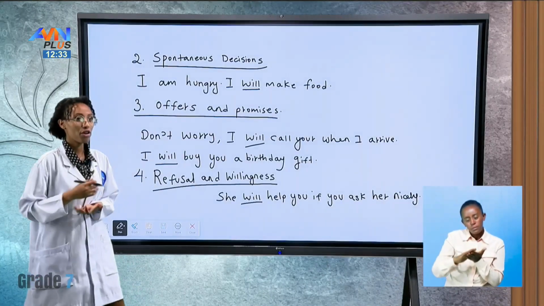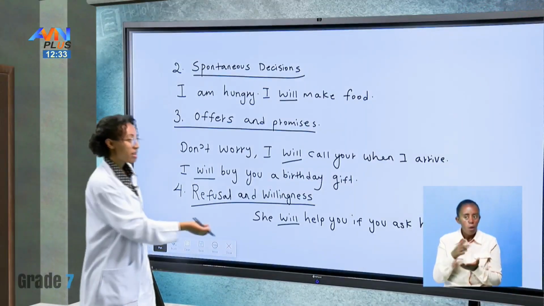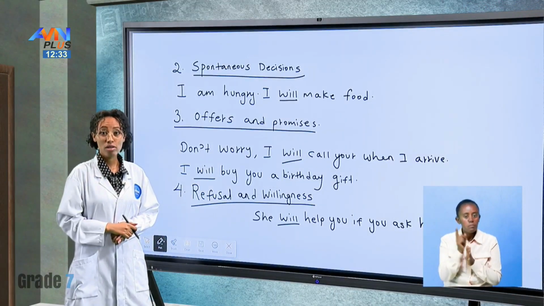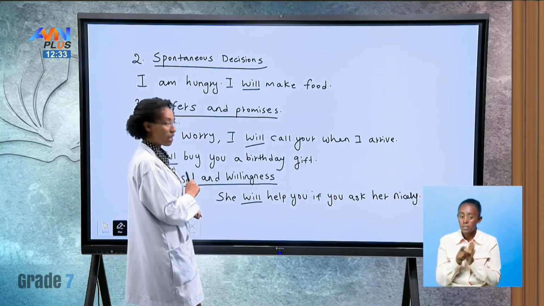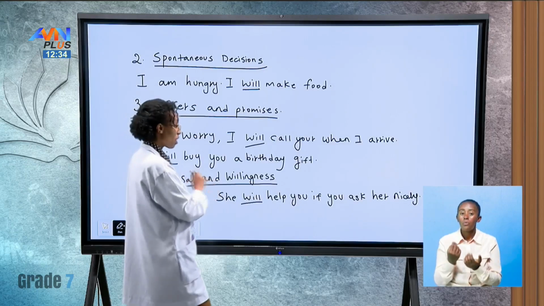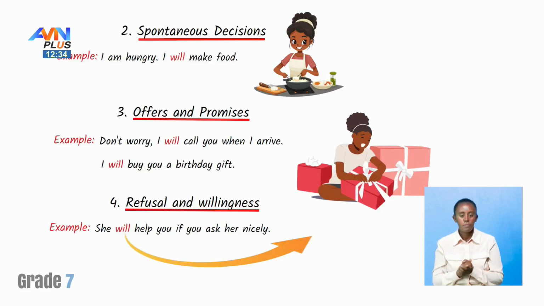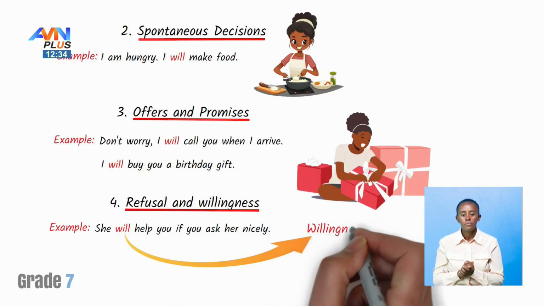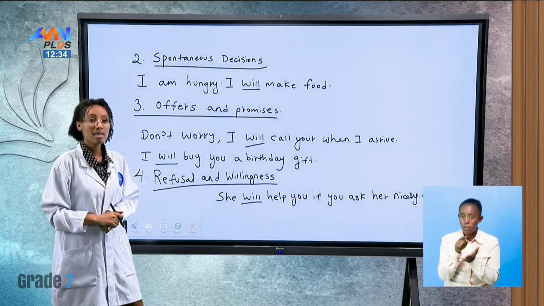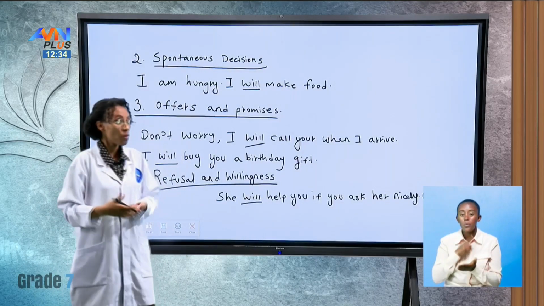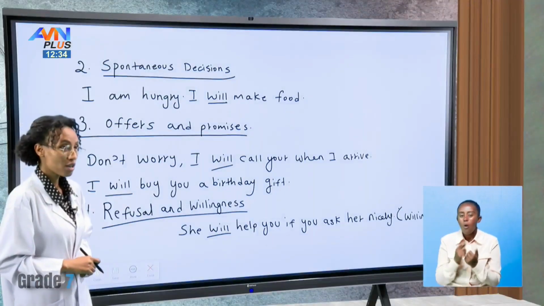So again, we are using will to talk about refusals or willingness. In this example, we're talking about how we can use will to talk about willingness. So when we say she will help you if you ask nicely, we're saying she is willing to help you if you are nice about how you ask her to help you.